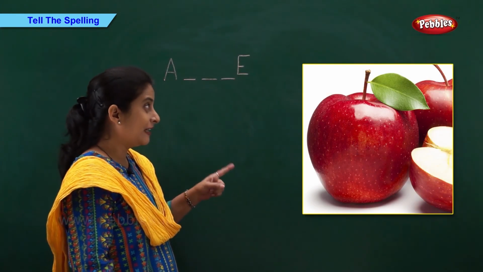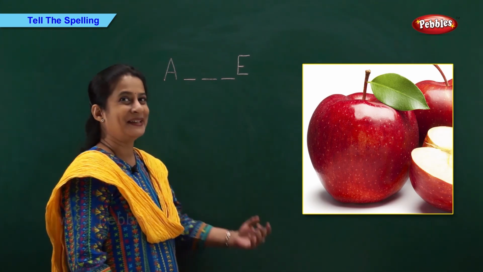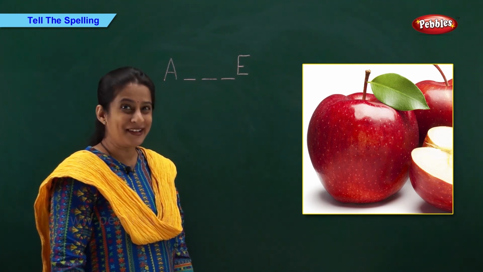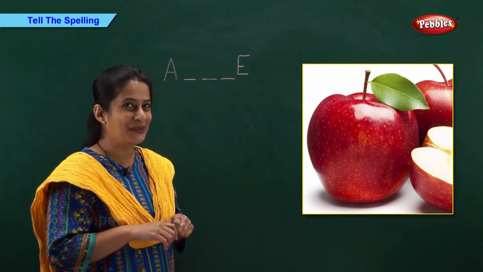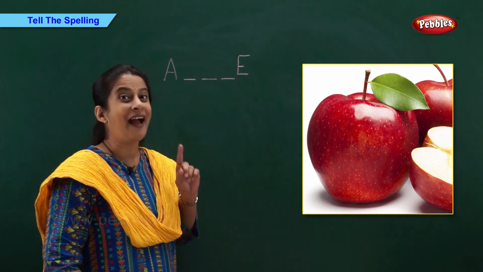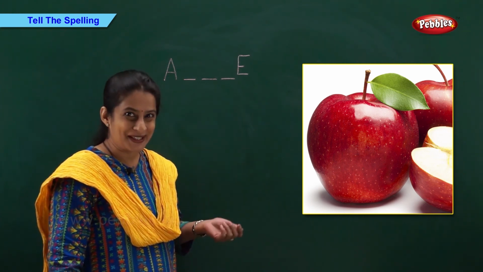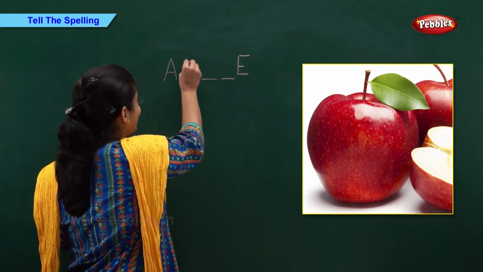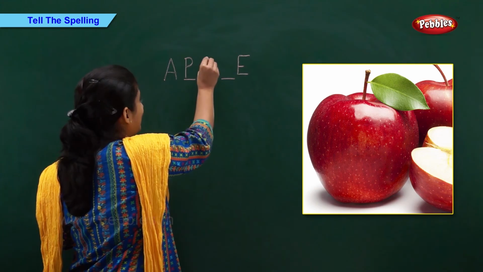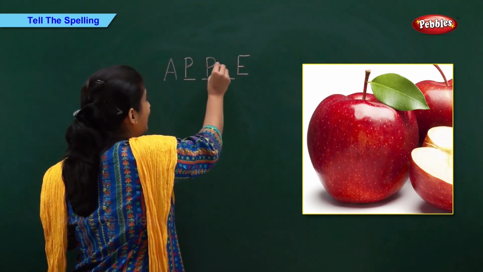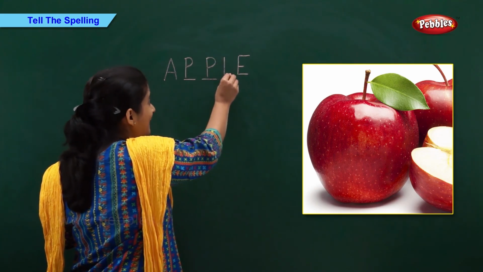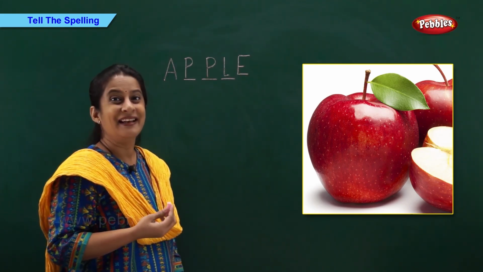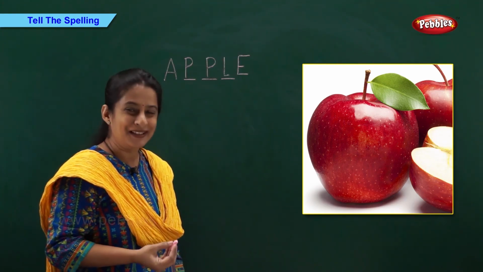See the picture and tell me the spelling. Come on, who's going to tell me? It's very simple. Which fruit? Right, an apple. So tell me the spelling. A, right. P, P, L, E. A-P-P-L-E. Apple.